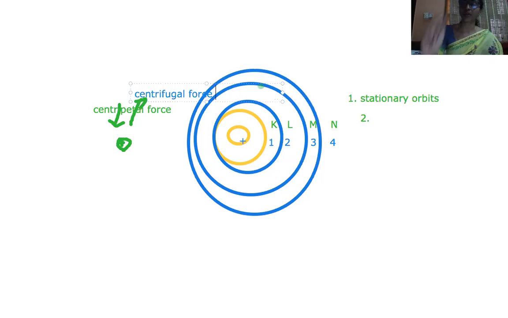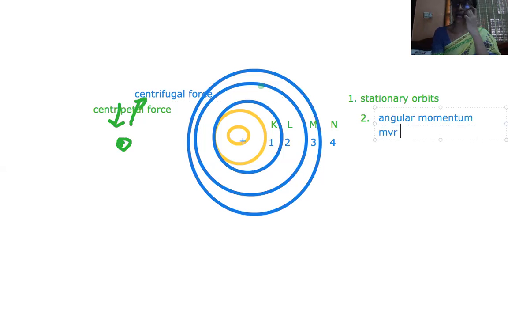As the body is moving in this circular path, it has some angular momentum. The angular momentum is always constant. So as long as it is moving in these stationary orbits with specific energy, the electron will be having a constant angular momentum.